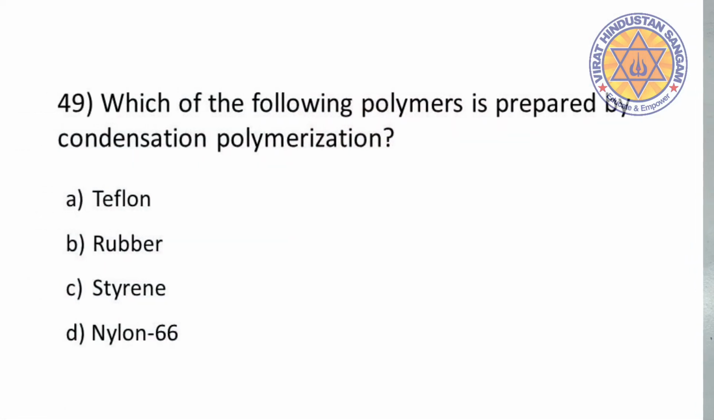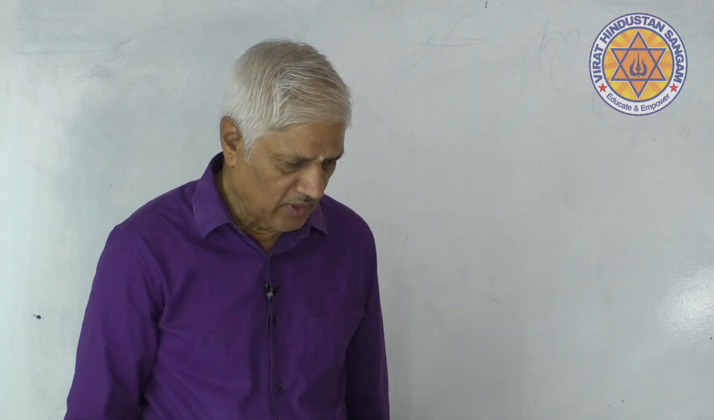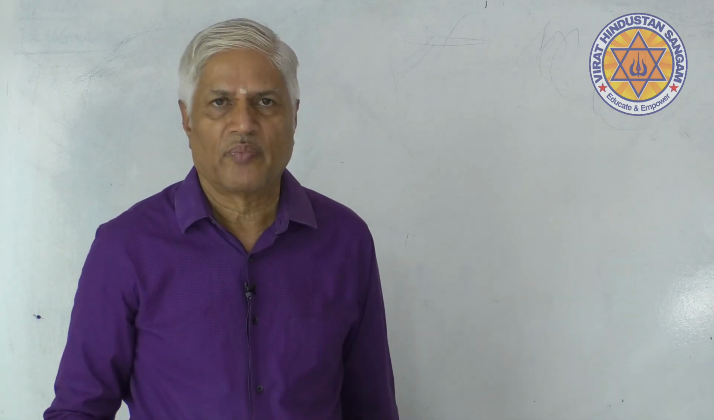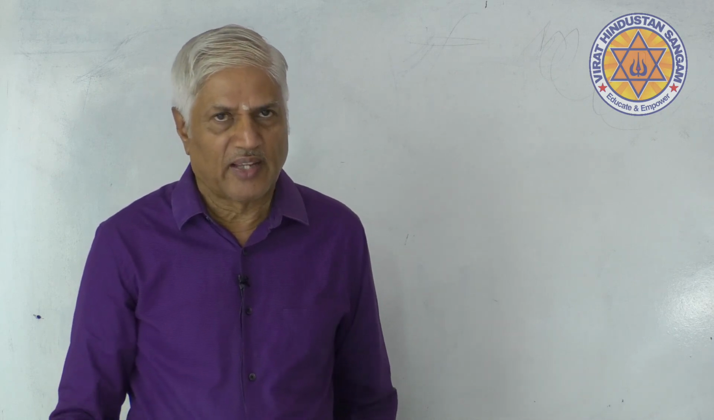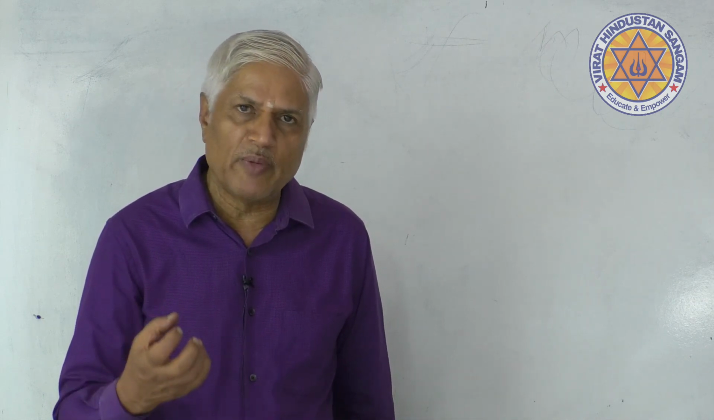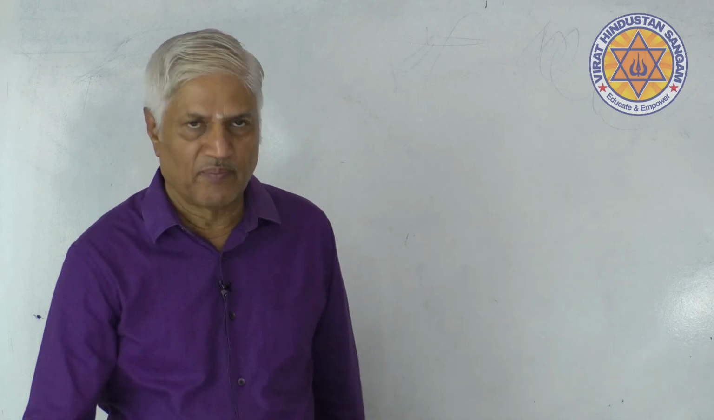Which of the following polymers is prepared by condensation polymerization? That is question number 49. Condensation polymerization means there will be more than one monomer. Mostly they are bifunctional monomers. They combine with each other to form the polymer through the elimination of simple substances like water, ammonia, alcohol, etc. So, you have to find one such condensation polymer among the following.